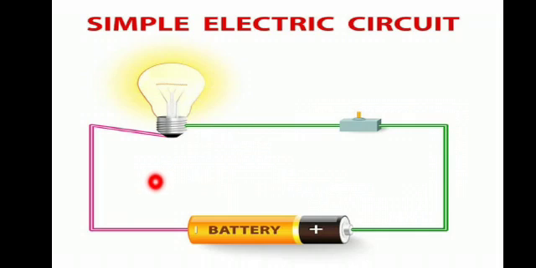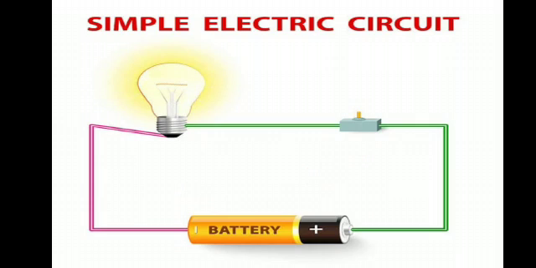The path that electricity takes from its source. What is the source? Here the source is the battery. From its source to its destination. What is the destination? The destination is the light, to light a bulb. How can we light a bulb, beta? We can light a bulb with the help of a battery, which is a source, and with the help of a switch. So the definition of circuit is the path that electricity takes from its source to its destination is called a circuit. Level 2, you have to learn this definition as well.